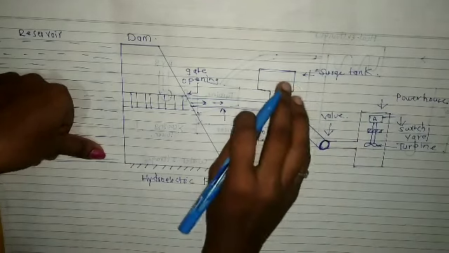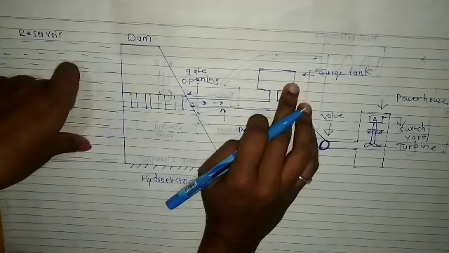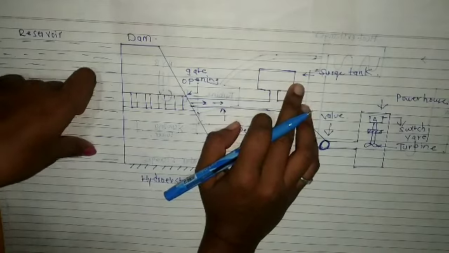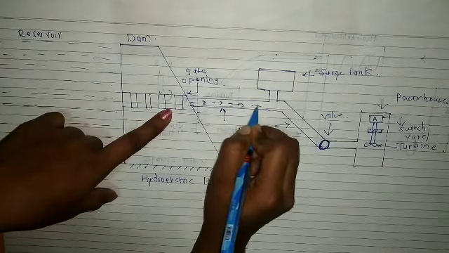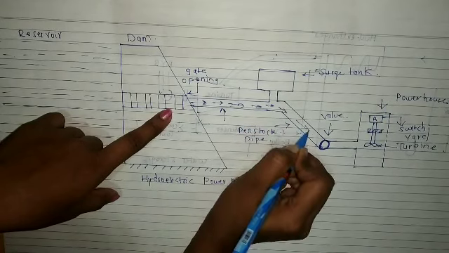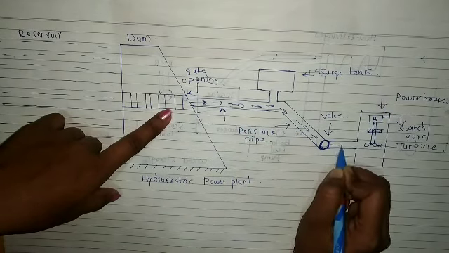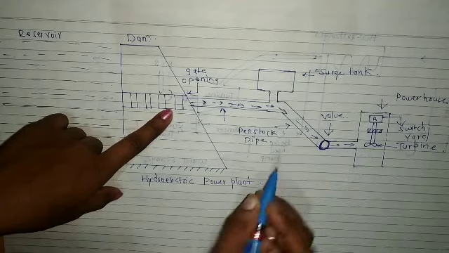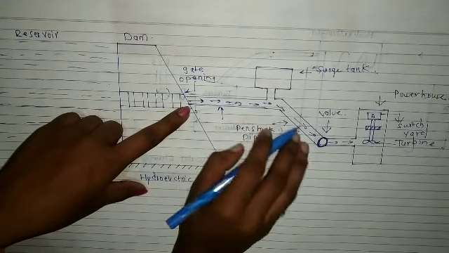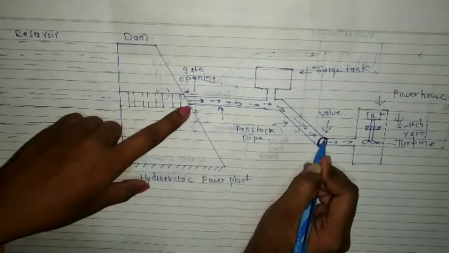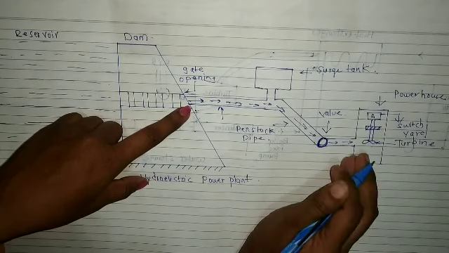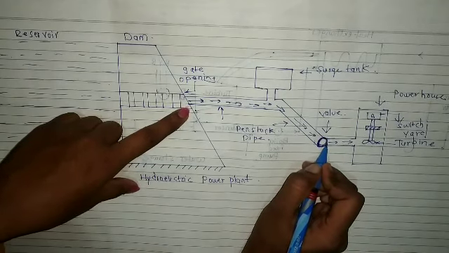This is the surge tank. Why do we use this surge tank? Whenever there is a flow of water and the valve is closed, in any condition, what will happen?